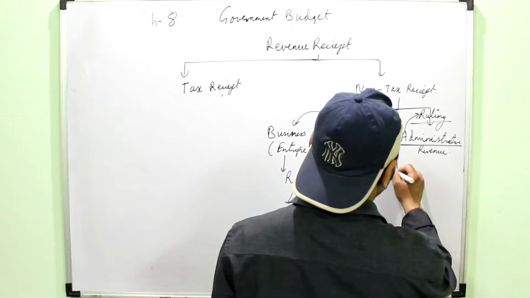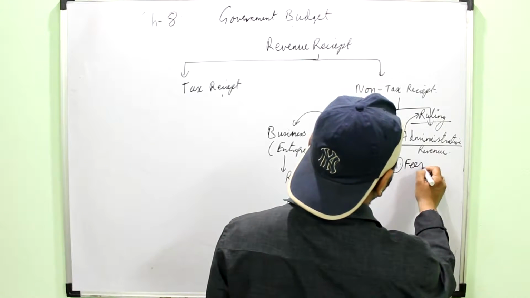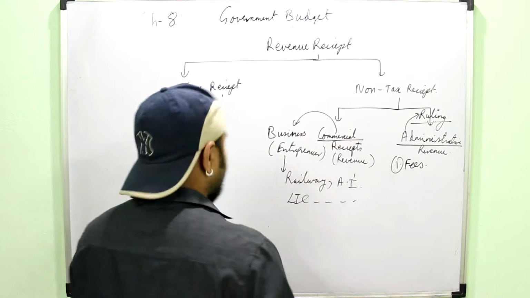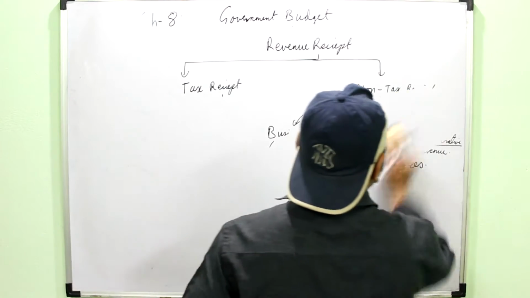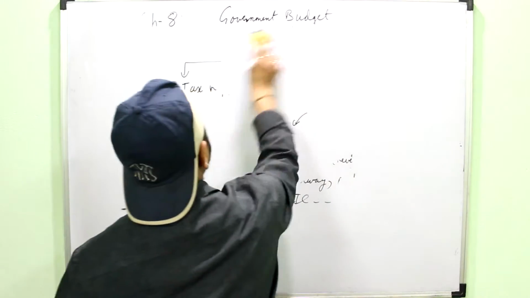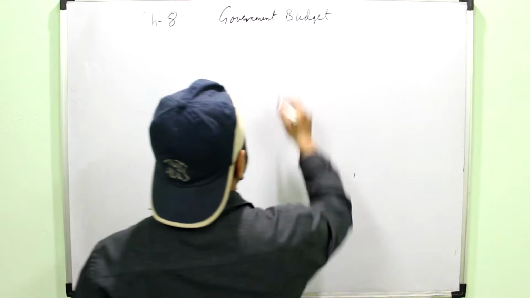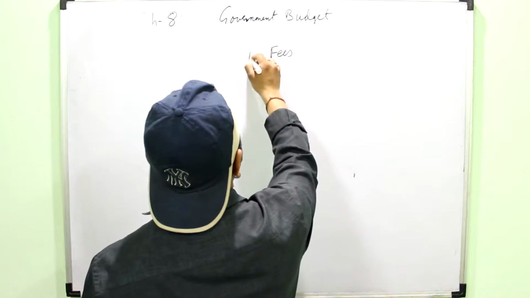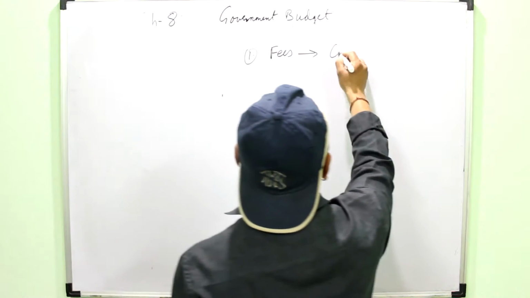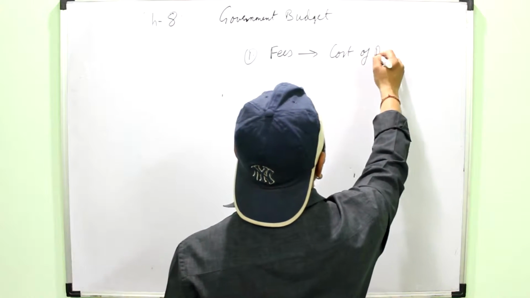Like the first revenue which the government can generate is fees. We'll write it like this so that I can define it also for you. First administrative revenue is fees. Fees is defined as the cost of defraying a service.